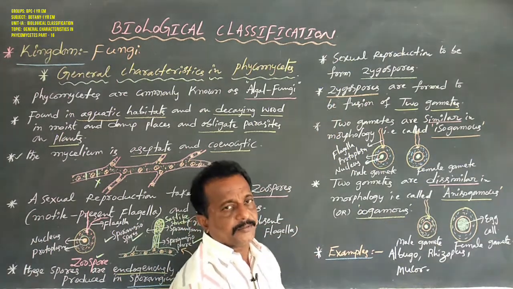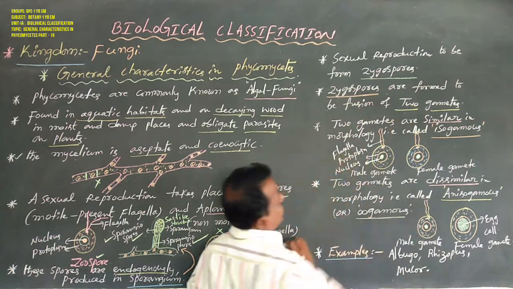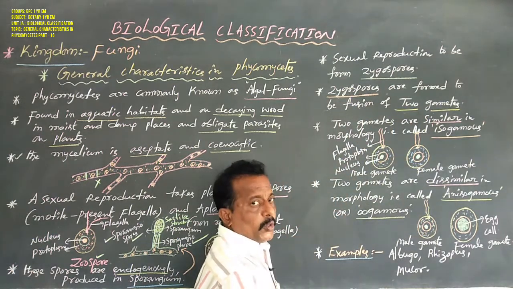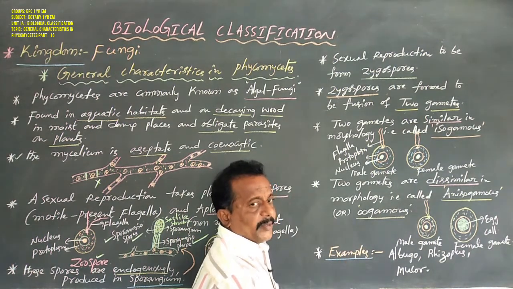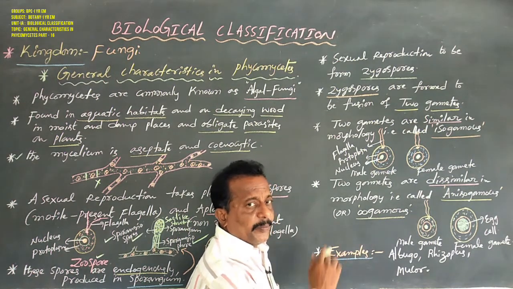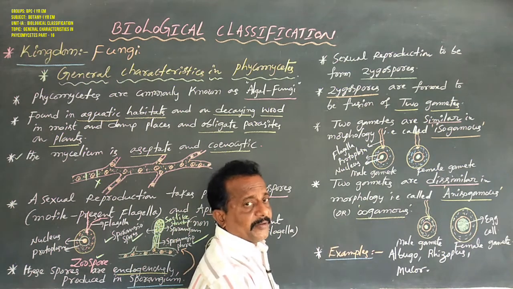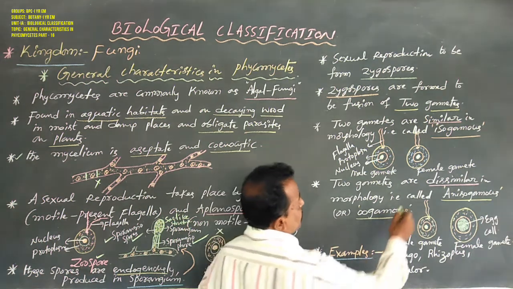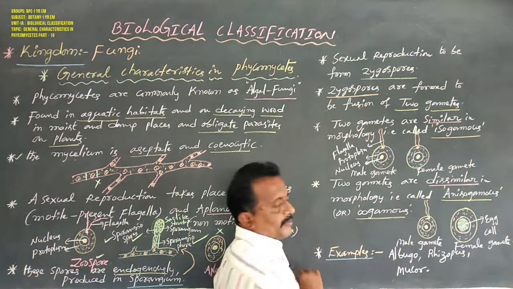These gametes differ in size based on morphology. They are mainly of two types: one is isogamous, the second is anisogamous or oogamous.